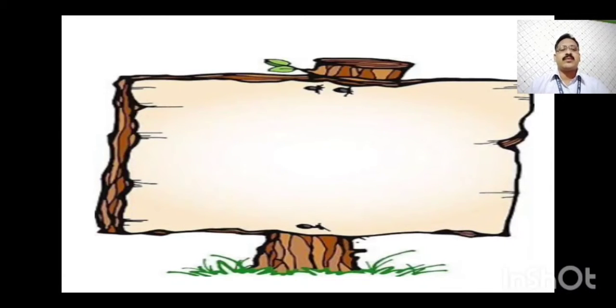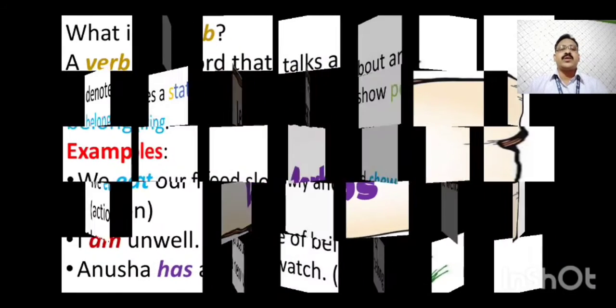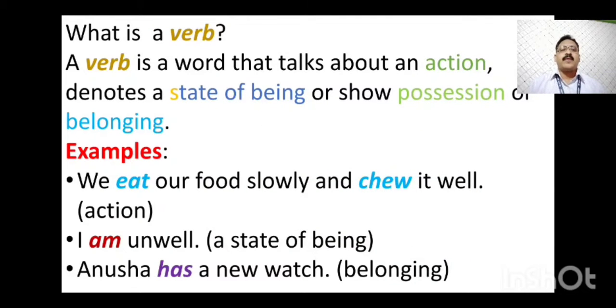It is a very important lesson, not only to know but also to prepare well for your exam. This lesson is lesson number 6, verbs. First we will see what a verb is. A verb is a word that talks about an action, denotes a state of being or shows possession or belongings. Generally we know that it is an action word. Sometimes it shows possession or belongings. So we can use it in many ways.